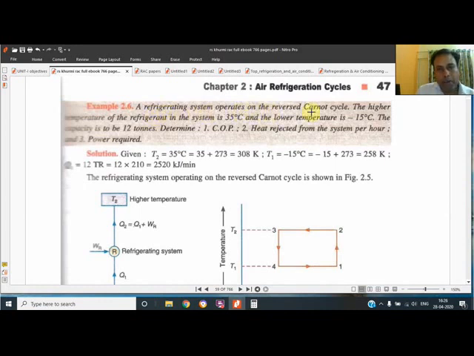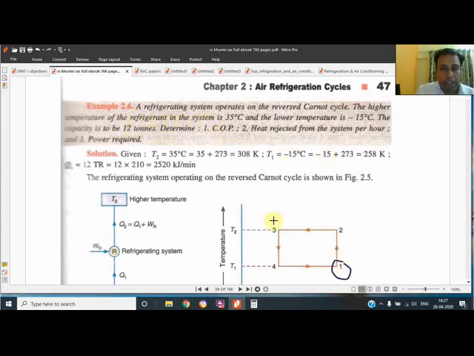A refrigerating system operates on the reverse Carnot cycle. The Carnot cycle is reversed, so the first point will be over here, whereas in the main cycle the first point is here.